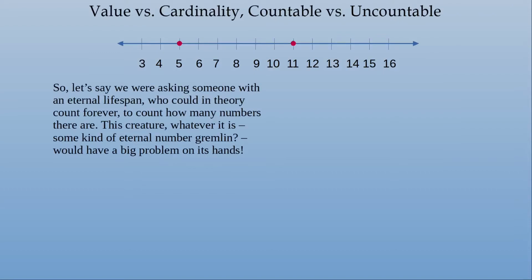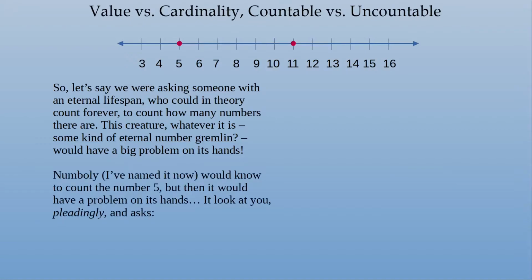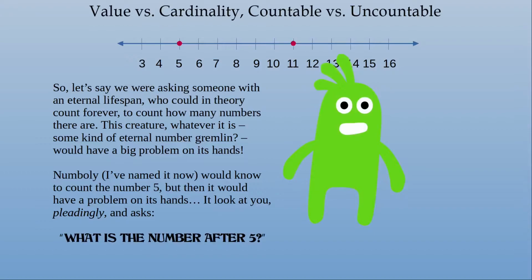So let's say we were asking someone with an eternal lifespan who could, in theory, count forever to count how many numbers there are. This creature, or whatever it is, some kind of eternal number goblin, would have a big problem on its hands. Numbly, I've named it now, you cannot stop me, would know to count the number 5, but then it would have a problem on its hands.